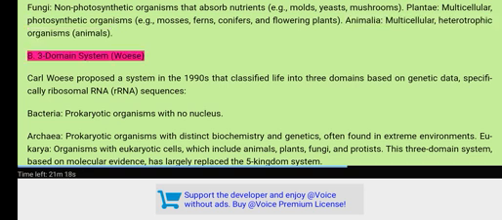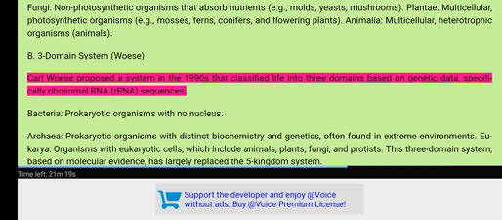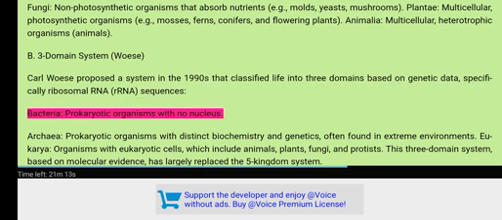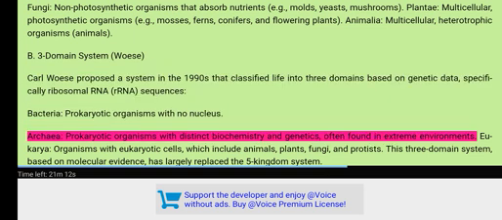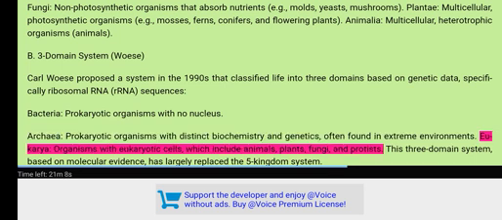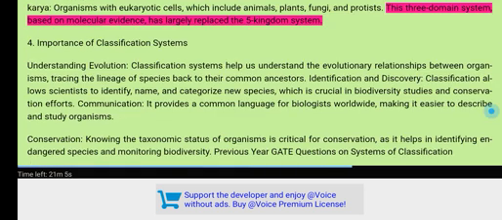B. 3-domain system, Woese. Carl Woese proposed a system in the 1990s that classified life into 3 domains based on genetic data, specifically ribosomal RNA (rRNA) sequences. Bacteria, prokaryotic organisms with no nucleus. Archaea, prokaryotic organisms with distinct biochemistry and genetics, often found in extreme environments. Eukarya, organisms with eukaryotic cells, which include animals, plants, fungi, and protists. This 3-domain system, based on molecular evidence, has largely replaced the 5-kingdom system.